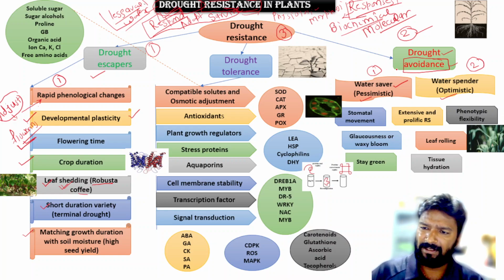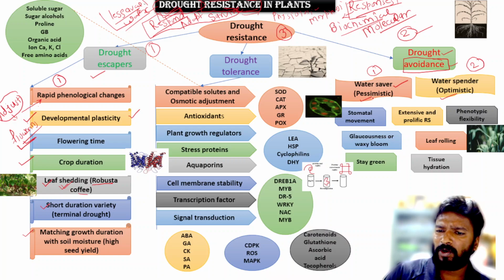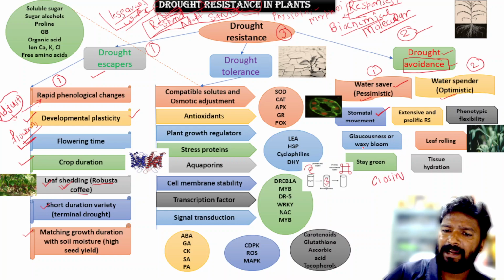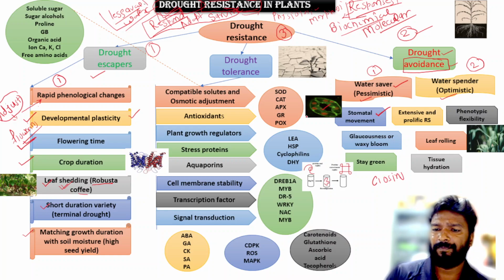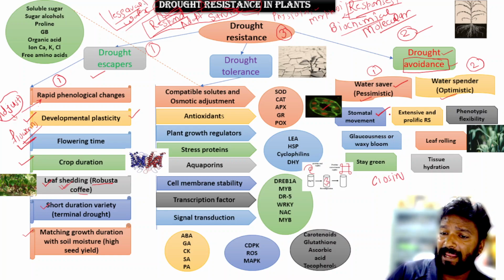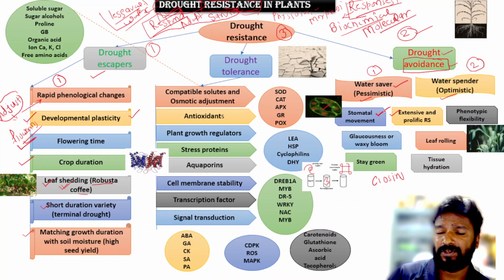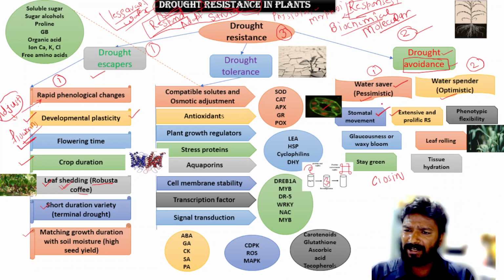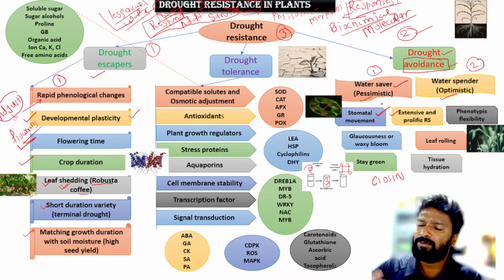Okay, so for this there are certain traits like stomatal movement, meaning there will be closing and opening of the stomata. Second is the extensive and prolific root system. The water spenders have a highly extensive and prolific root system, so they can mine more water from the soil layer and this water can be utilized under drought stress.